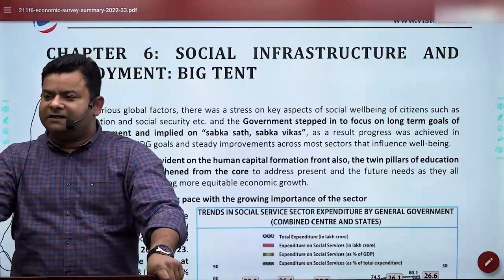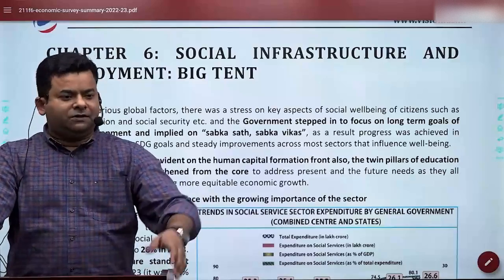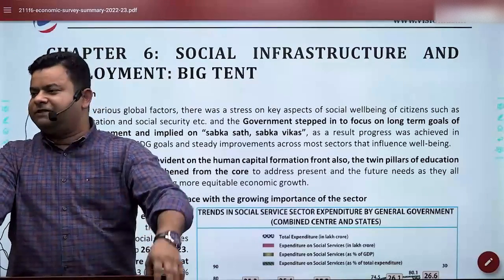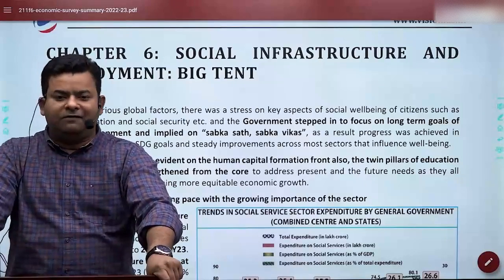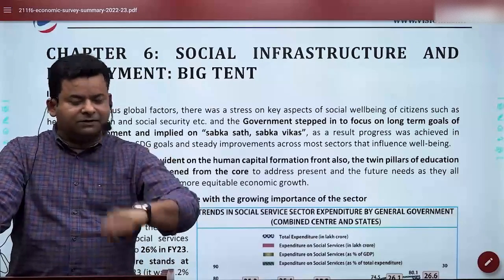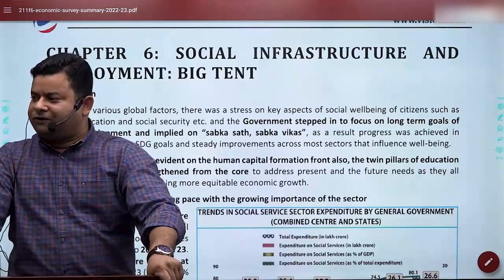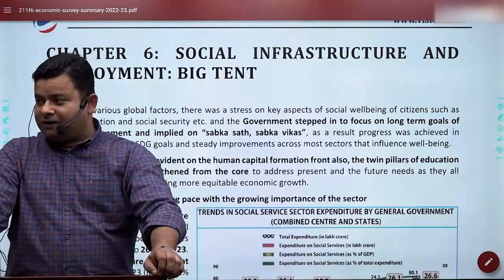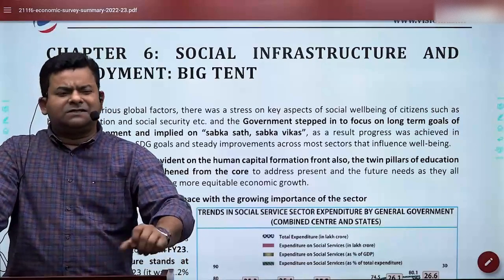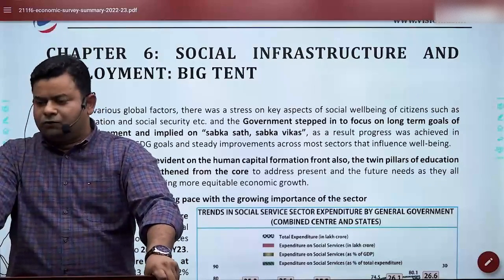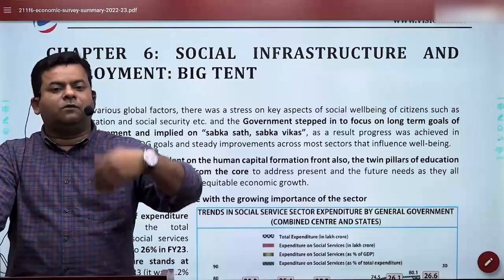Let's understand this way. I presented a budget, and the budget is for upcoming years. So let's say last year's budget, when it was introduced, was said to be of roughly 40 lakh crore rupees. And what is the actual scenario now? Is it really 40 lakh? Is it more than that, less than that? Slightly more than that. It is almost 42 lakh crore. So 2 lakh crore rupees extra from what your budget estimates are.